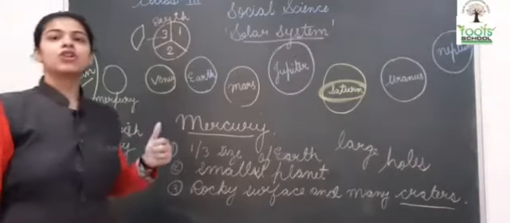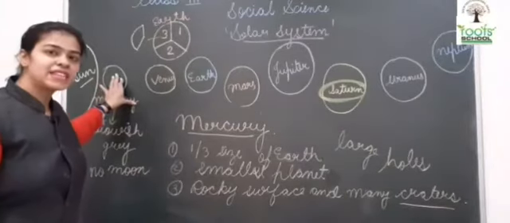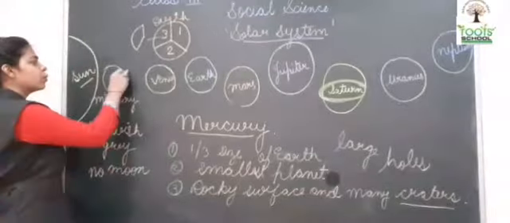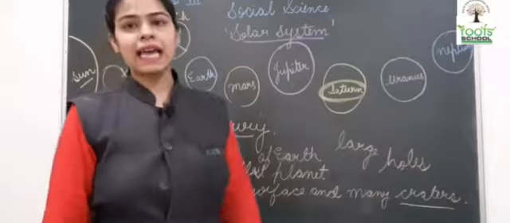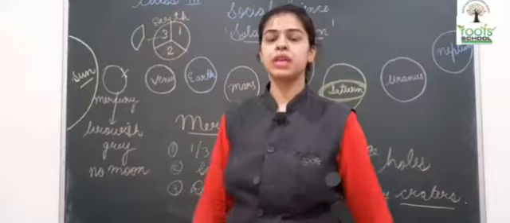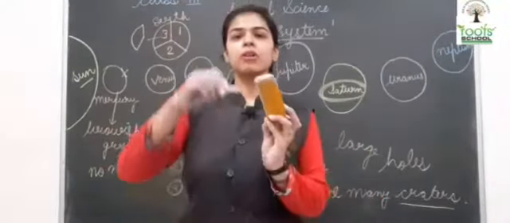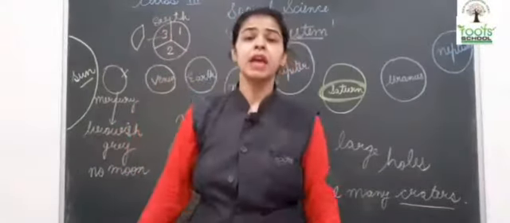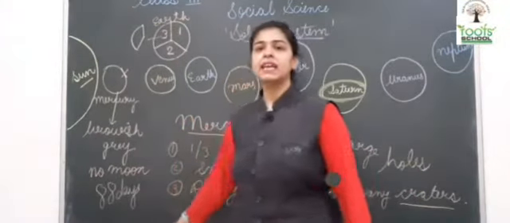Also it has no moon. Mercury के आसपास कोई भी natural satellite revolve नहीं करता है. That means it has no moon. Okay? Now Mercury कितना time लेता है to revolve around the sun, to make one complete revolution? How much time does Mercury take? सो सन के around Mercury को revolve होने में, एक पूरा circular path complete करने में how much time it takes? So it takes 88 days.